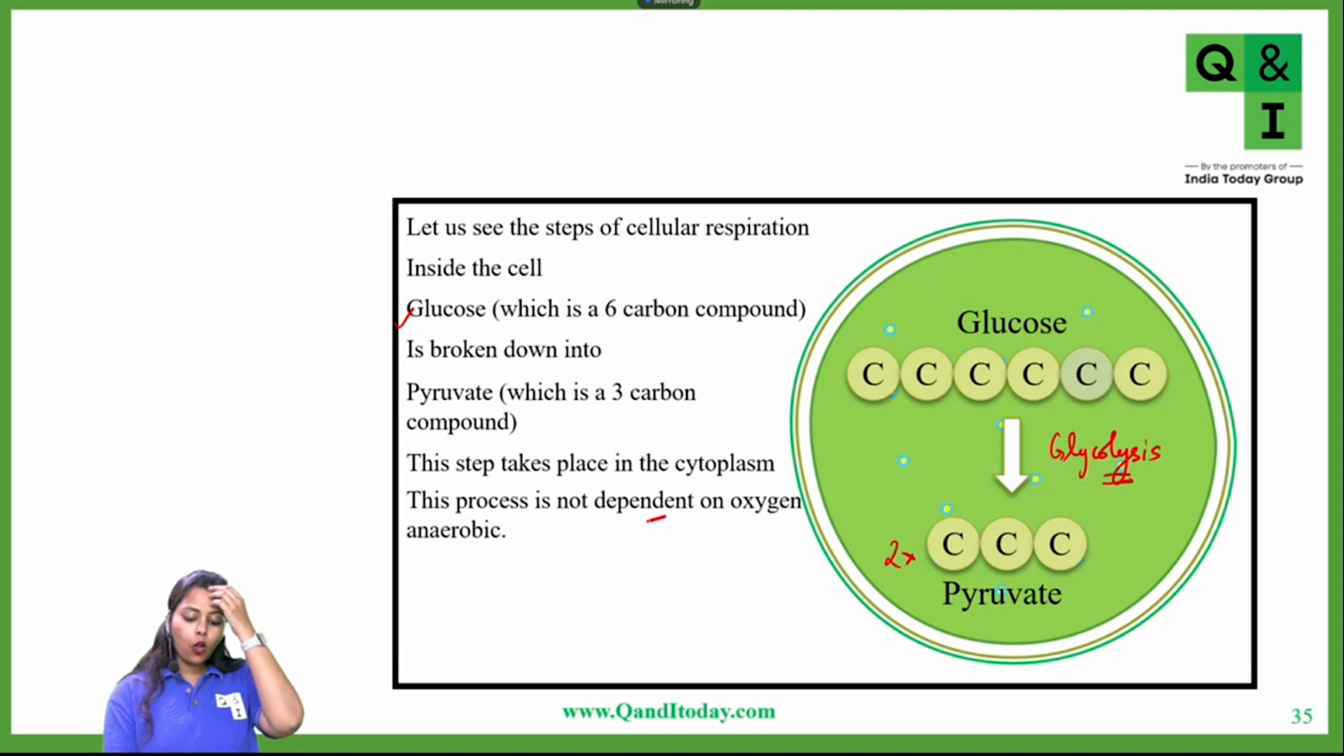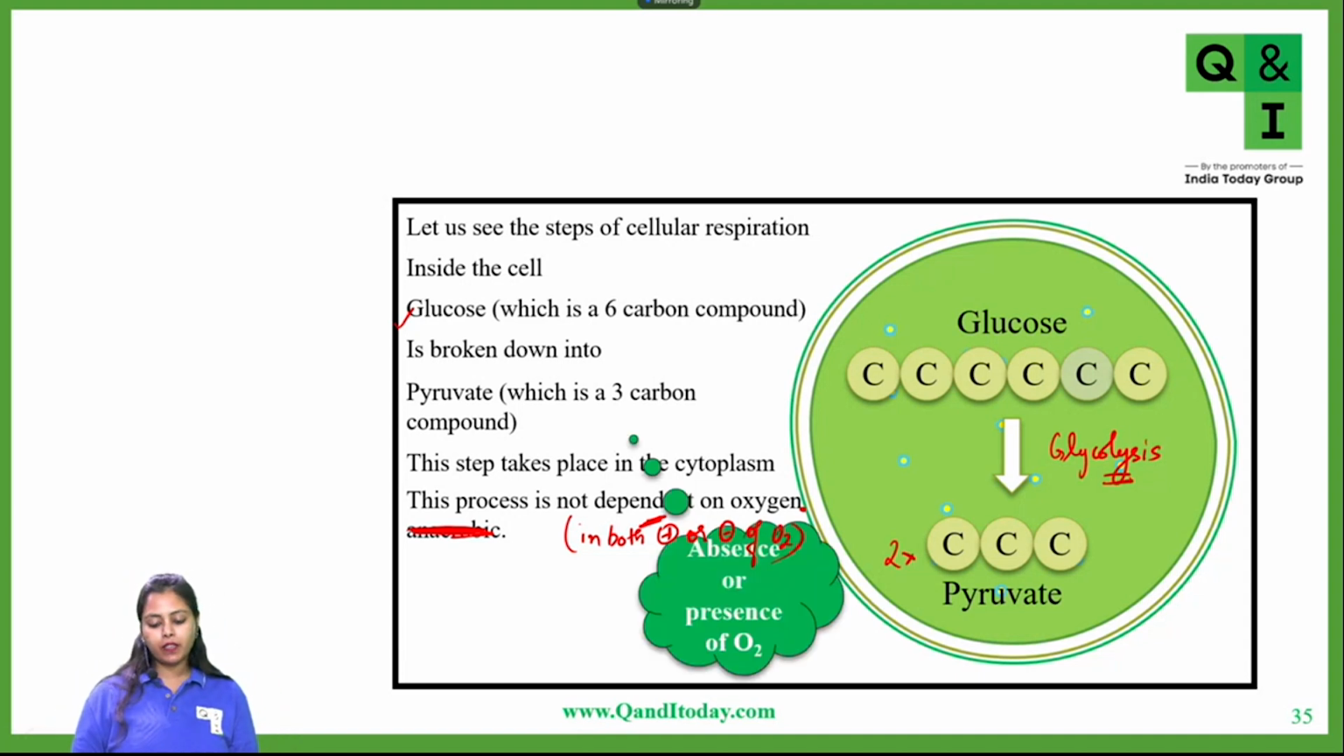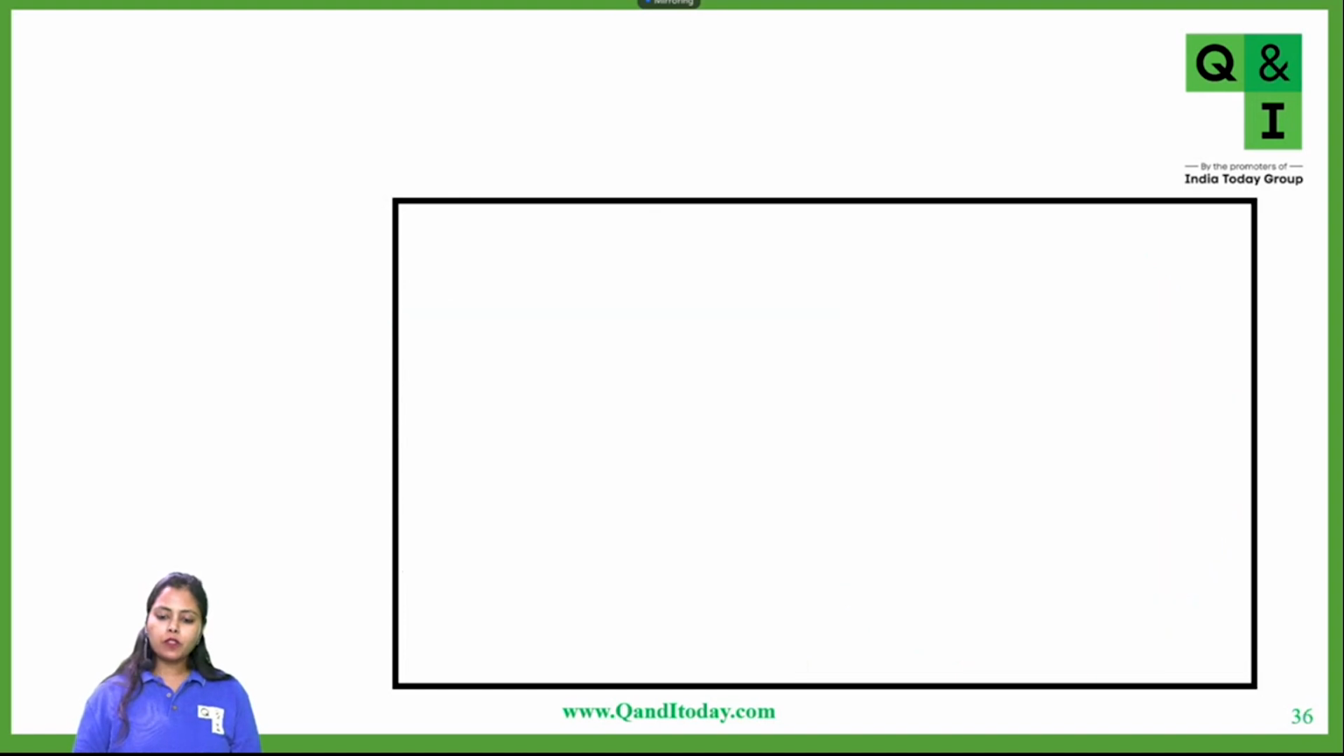Glycolysis is not dependent on oxygen. That means it can occur in both presence or absence of oxygen. It can occur either way. So see from here, absence or presence of oxygen. Now this process is called glycolysis.